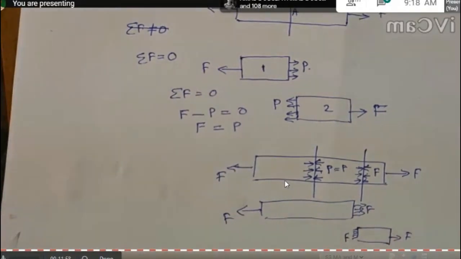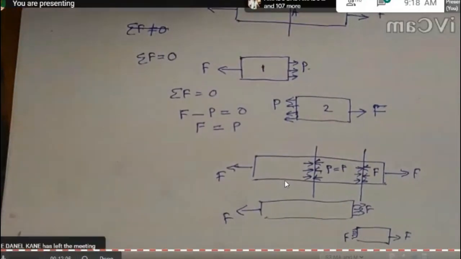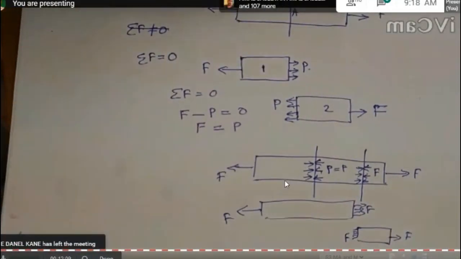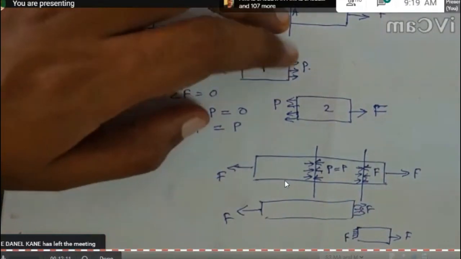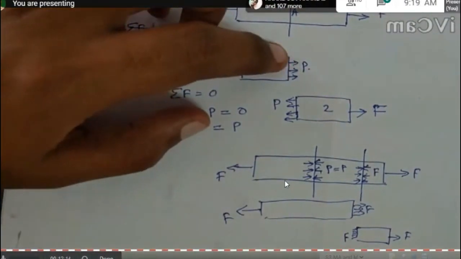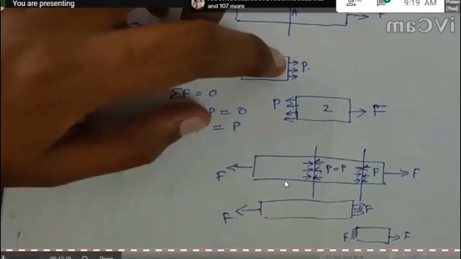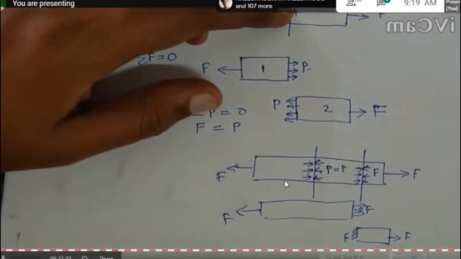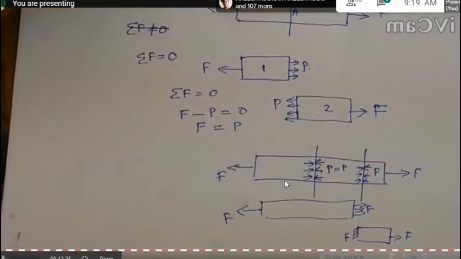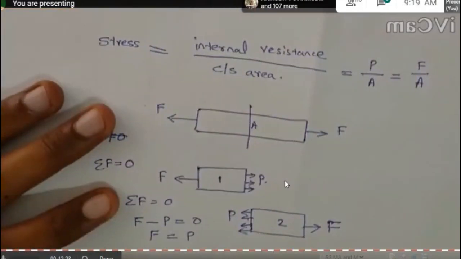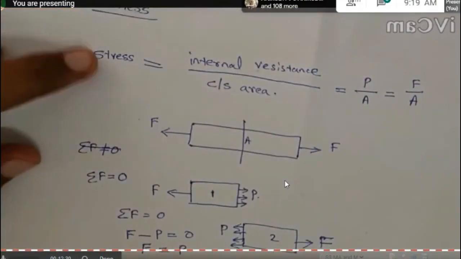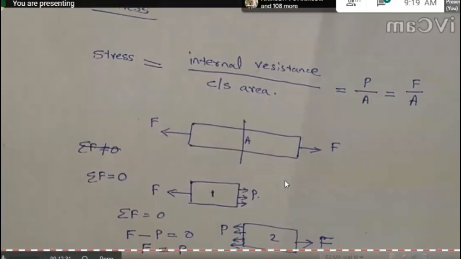Okay. So here the stress value is obtained by dividing the magnitude of P by the area. This P is actually the resultant of the internal force, and this internal force we can see is uniformly distributed over its cross section area. The cross section area is A. So this stress value is equal to the average value of stress over the cross section.